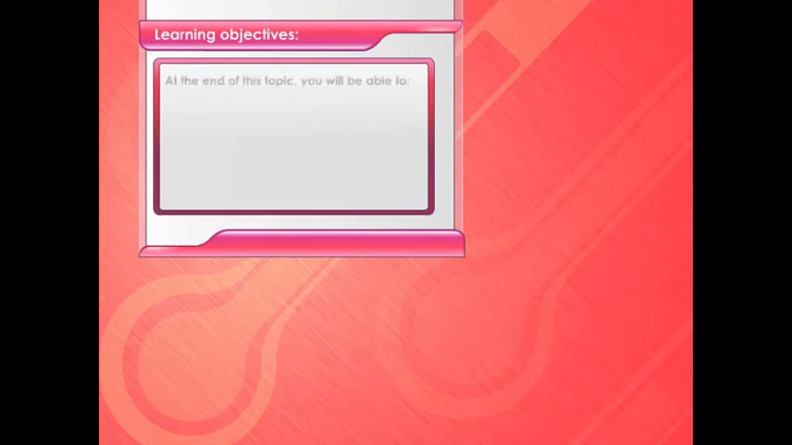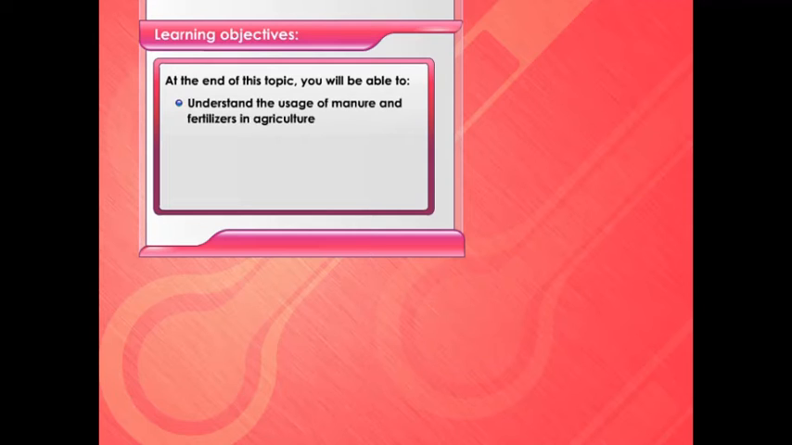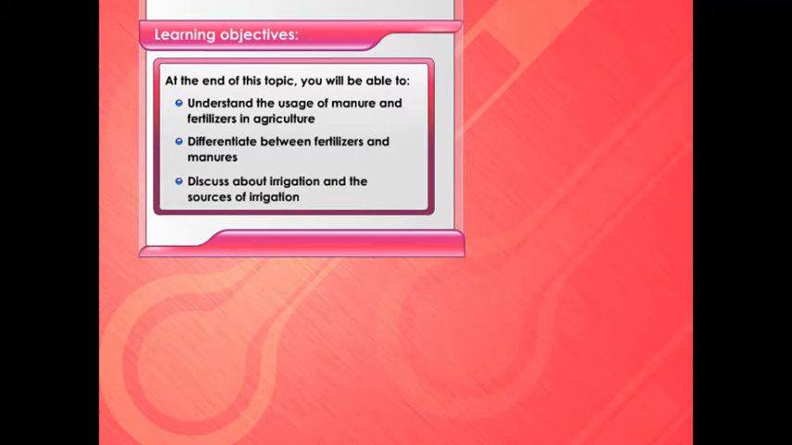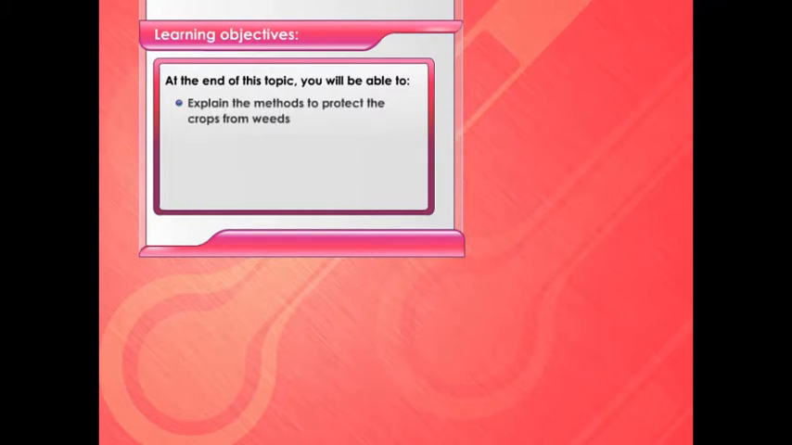Learning objectives. At the end of this topic, you will be able to understand the usage of manure and fertilizers in agriculture, differentiate between fertilizers and manures, discuss irrigation and sources of irrigation, explain the methods to protect the crops from weeds, describe the methods of harvesting and storage of crops.